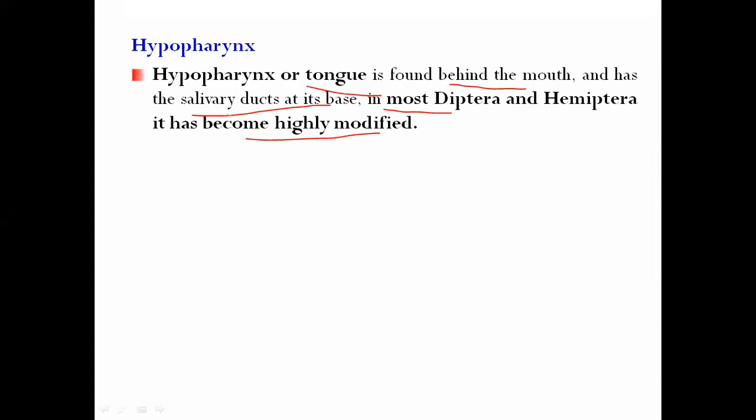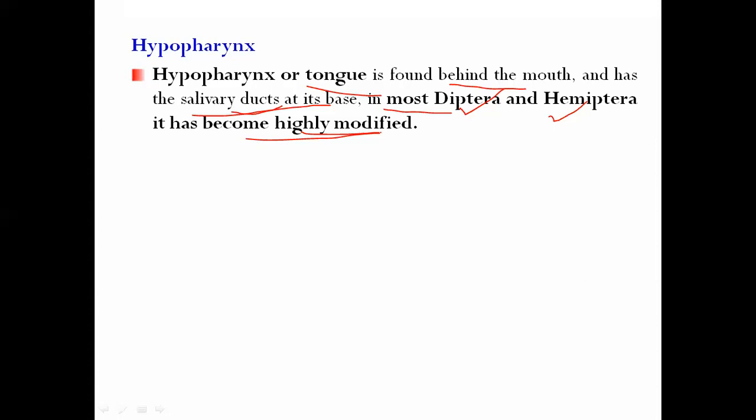I'm talking about the salivary gland ducts opening at its base in the cockroach and grasshopper. But in the housefly of Diptera, and in Hemiptera such as aphids, jassids, bugs and mosquitoes, the hypopharynx is highly modified because their feeding behavior is different.